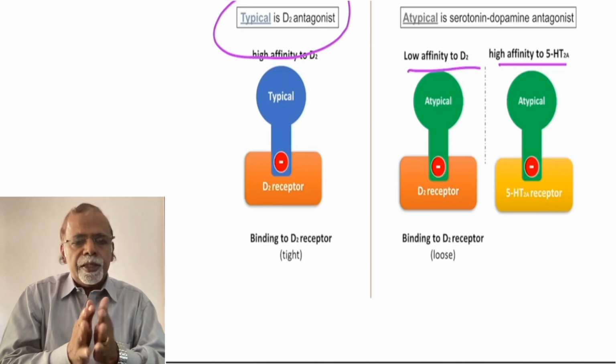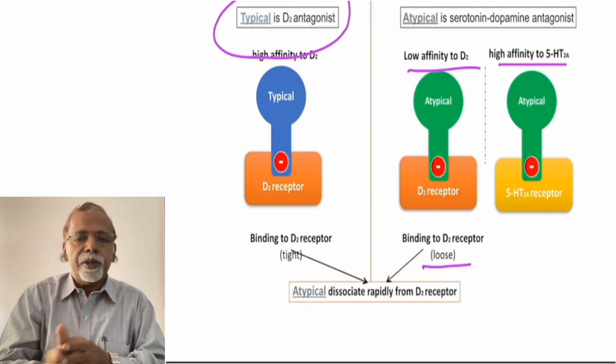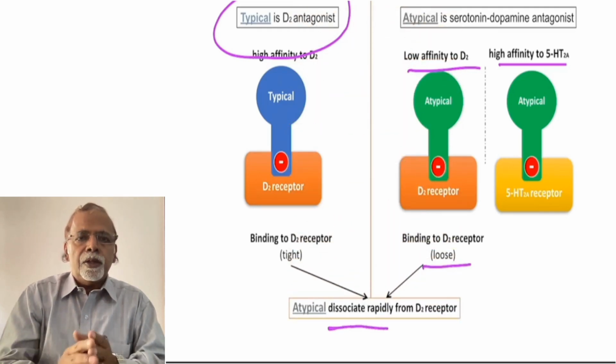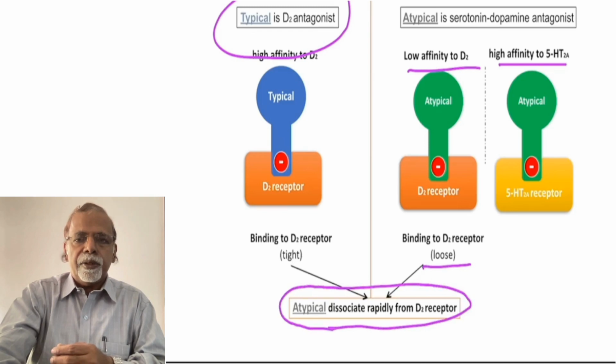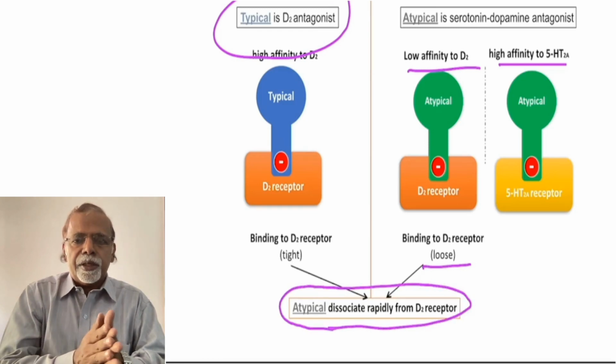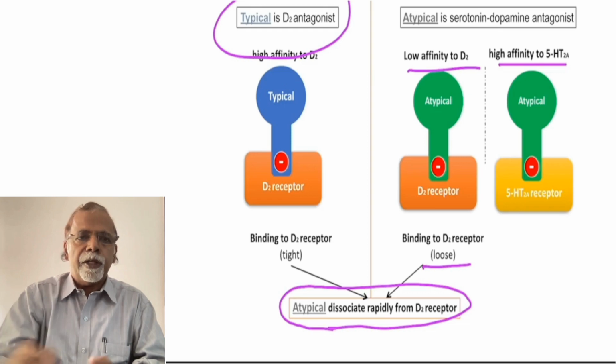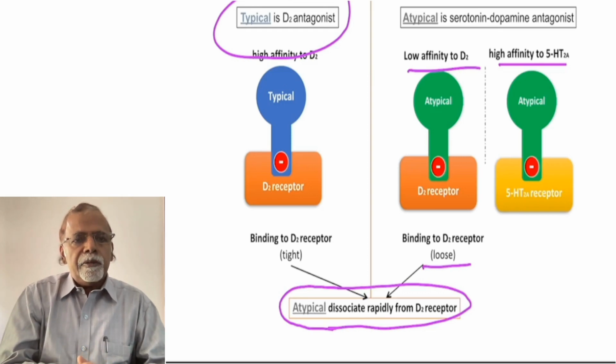So the importance is that the atypicals dissociate rapidly from the D2 receptors. So atypicals dissociate rapidly, so that the dopamine can come and act. I hope you understood the difference between typical antipsychotics and atypical antipsychotics. And again, remember, these antipsychotics act on other receptors.